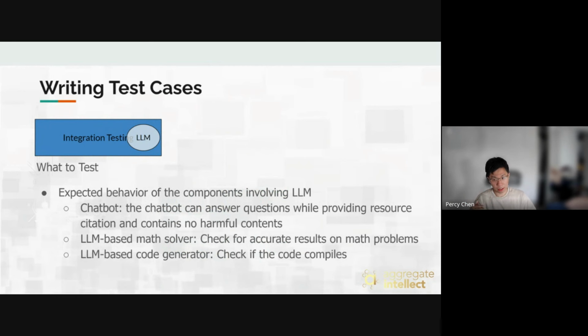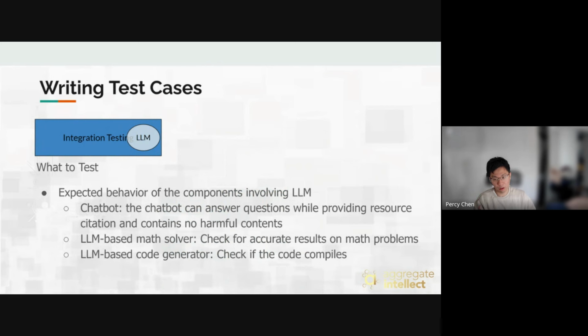And you can also check that there is no harmful content in the test cases, and you can flag it to make sure that those are probably something that should be included in the prompts. If you don't include them in the prompts, they may produce potentially harmful content, and you can catch that with the test cases. So up to this integration testing part, it really depends on your use case, and you test with respect to your use case.